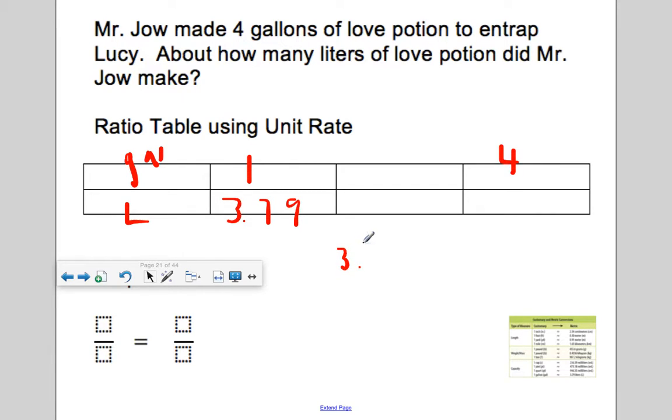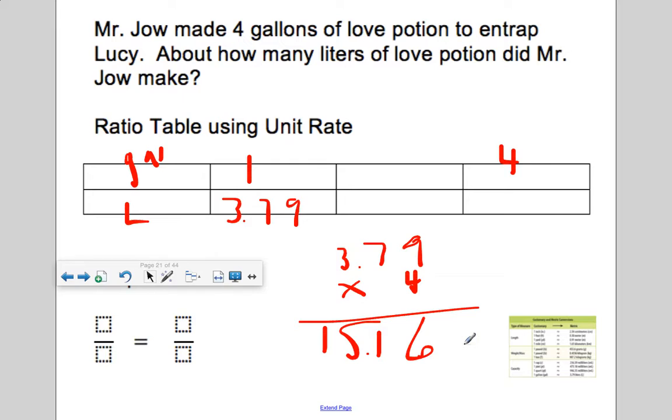If I multiply 3 and 79 hundredths by 4, what will I get? 4 times 9 is 36, carry the 3. 4 times 7 is 28, plus 3 is 31, carry the 3. 4 times 3 is 12, plus 3 is 15. So it'll be 15.16 liters. 4 gallons is the same as saying 15.16 liters.